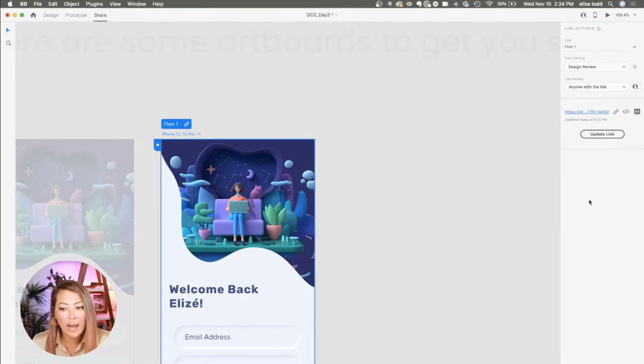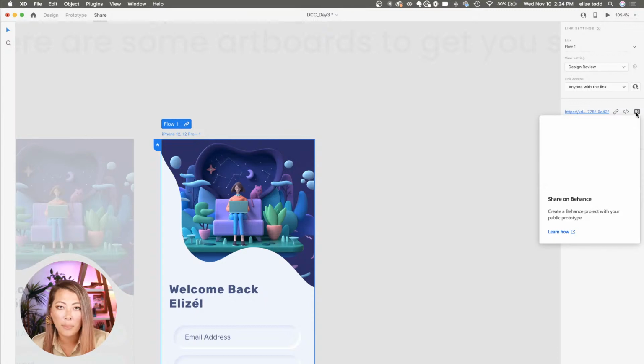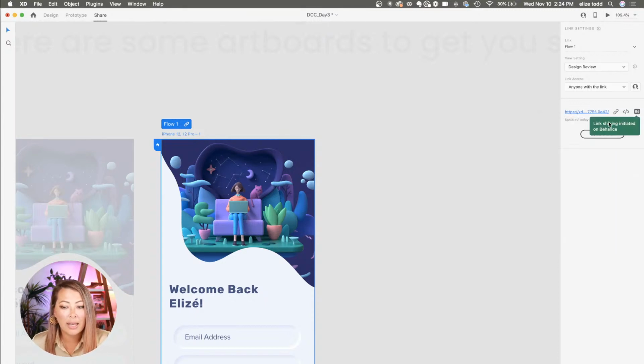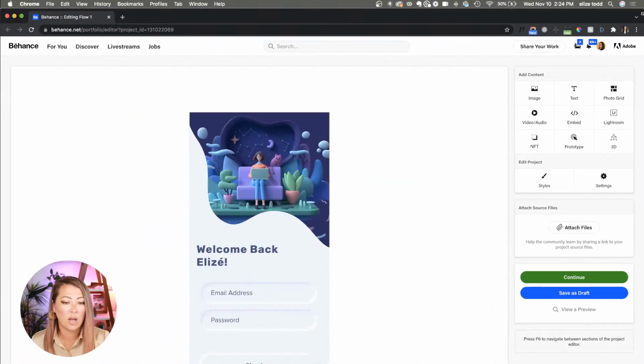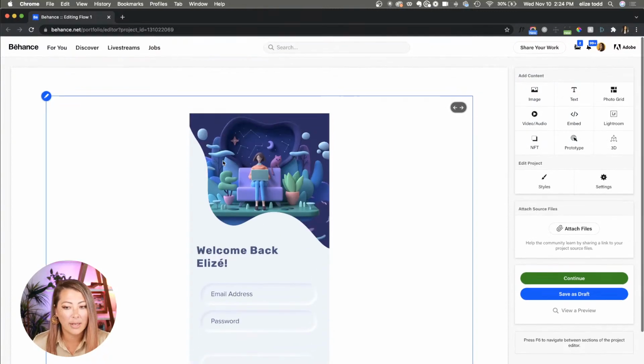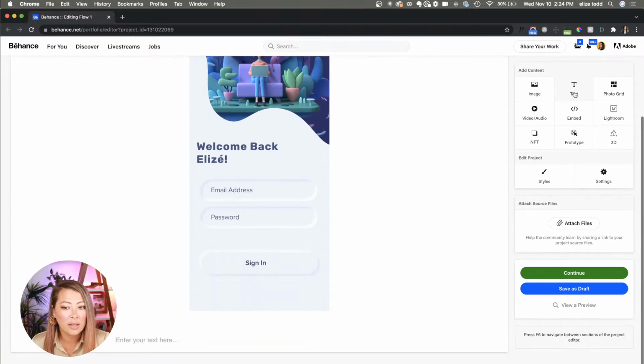But you also now have this option to upload it straight to Behance. So over on the right hand side, I can select the little Behance logo, which is going to open up Behance and already start to create a project for me. This is the fastest way if you want to just upload your work into Behance. So here I have my design. I can also select text if I wanted to add some text into it.